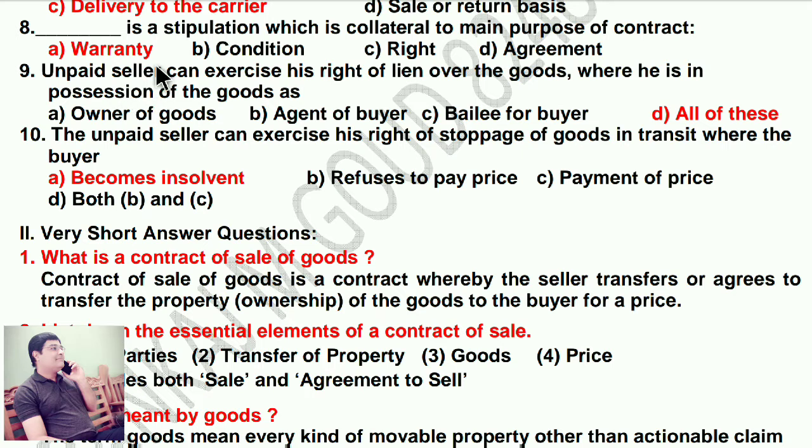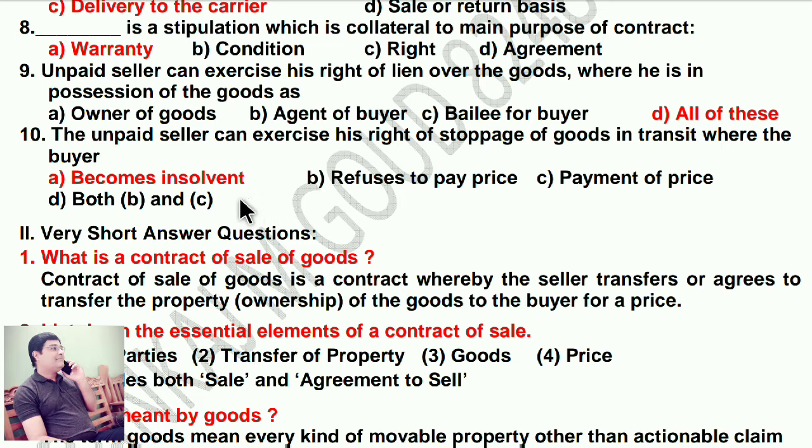Unpaid seller can exercise his right of lien over the goods where he is in possession of the goods, as all of this. The unpaid seller can exercise the right of stoppage of goods in transit where the buyer became insolvent.